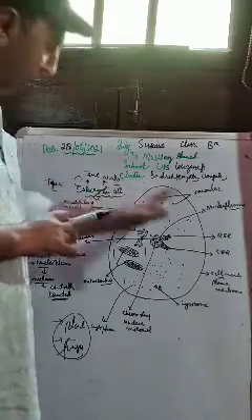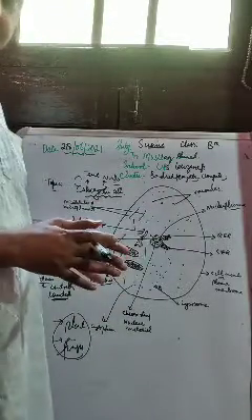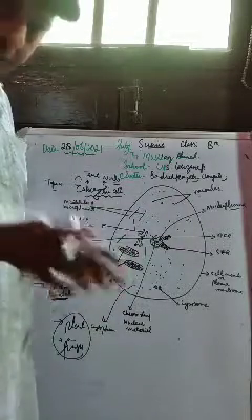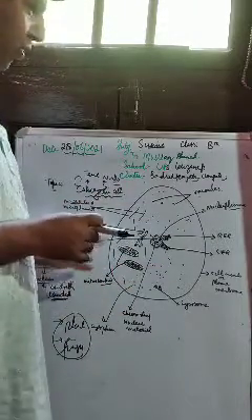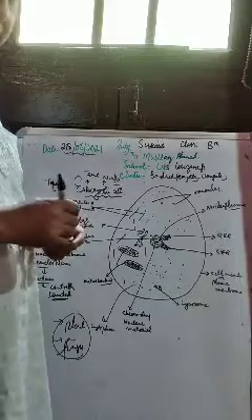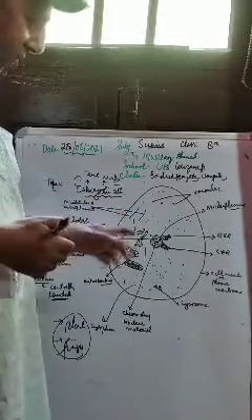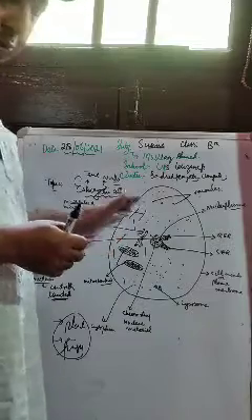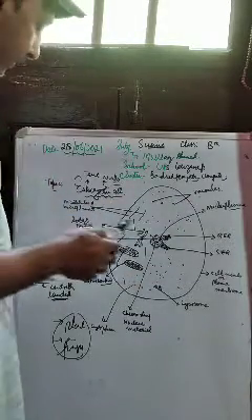Here I have drawn a particular animal cell. Although a plant cell is also eukaryotic and a fungal cell is also eukaryotic, here I have drawn an animal cell. Animal cells vary in shape. Usually animal cells are oval shaped, but they can also be round shaped. But here is an animal cell. Please look at this diagram carefully.